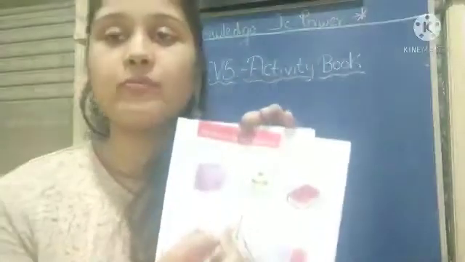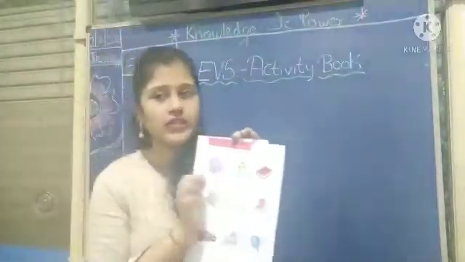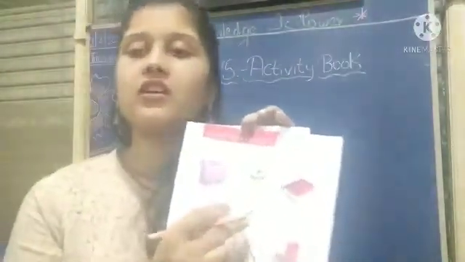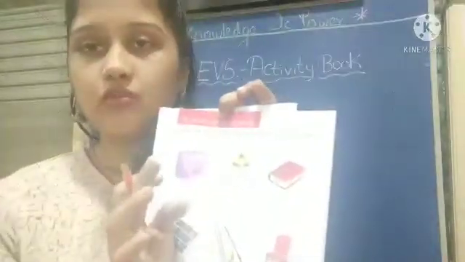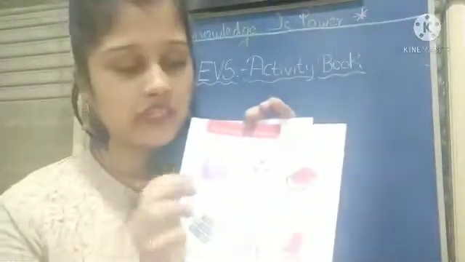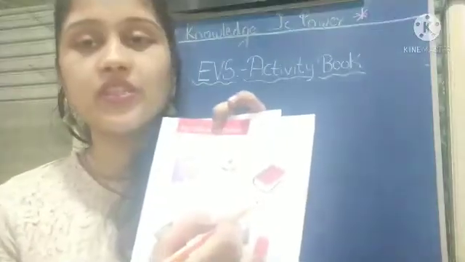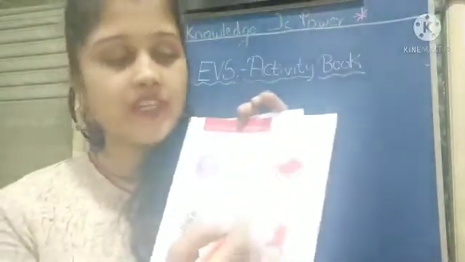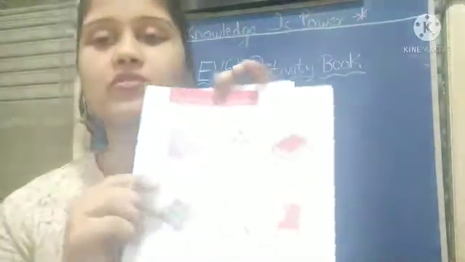Now next, what is given? Top, we say it in Hindi bhavra. We don't take this to school because this is a playing thing. So we don't take it to school. So we don't have to do anything. Now third picture is what? Book. Yes, we carry books to school. So you have to color in this circle.